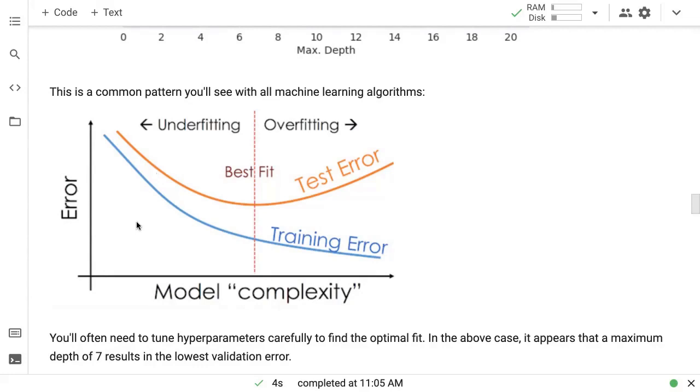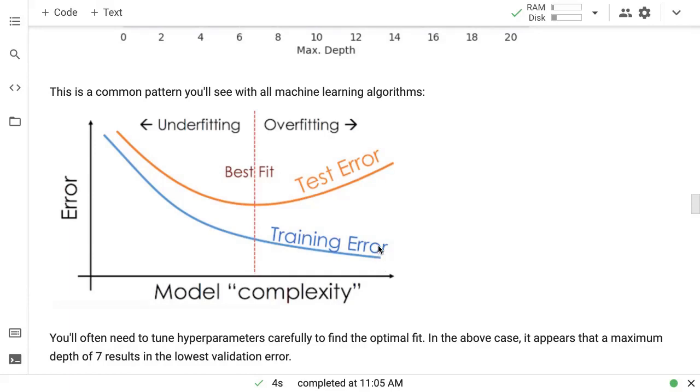With hyperparameters, what you will always find is there is this model complexity axis. If you change the value of a hyperparameter, the model can go from less complex to more complex, or less powerful to more powerful. And more powerful isn't always a good thing, because if you continue increasing the power, the capacity, or the complexity of the model, then at some point it will have enough capacity to memorize the entire training data set, which is what it is optimized for, to reduce the training error.